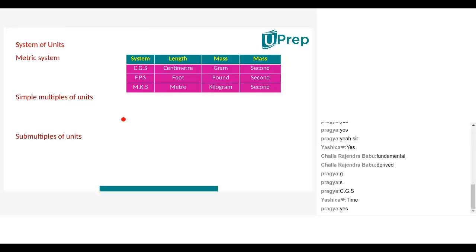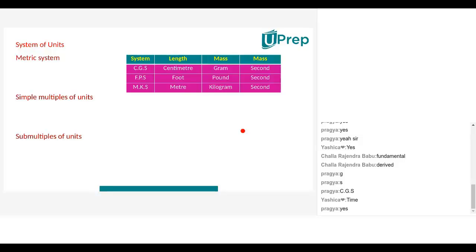So to remove this particular disturbance or this inequality, in later course of time one more system was proposed, which was not given in your table, Nana. That is called the SI system. SI stands for what, Nana? System of International.